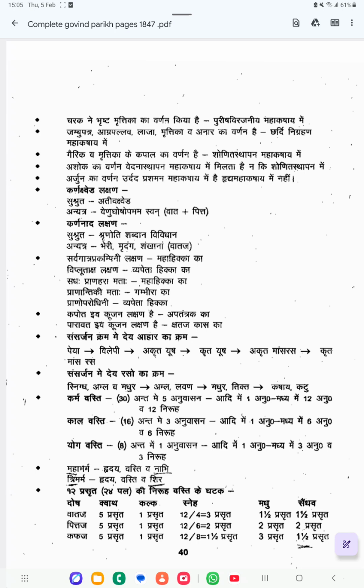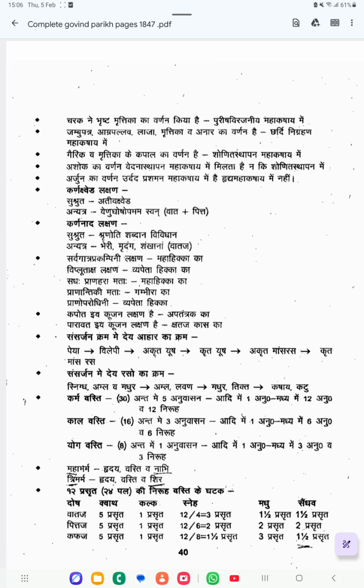Okay, next. Jambu Patra, Amra Pallava, Laja, Mrittika, Anar. This is also included in Chardi Nigrahana Mahakashaya. For reducing the vomiting, in that category, these drugs are included. Okay, Chardi Nigrahana Mahakashaya, in that Jambu Patra, Amra Pallava, Laja, Mrittika, Anar. These are all indicated. Okay, these are all included in Chardi Nigrahana Mahakashaya.